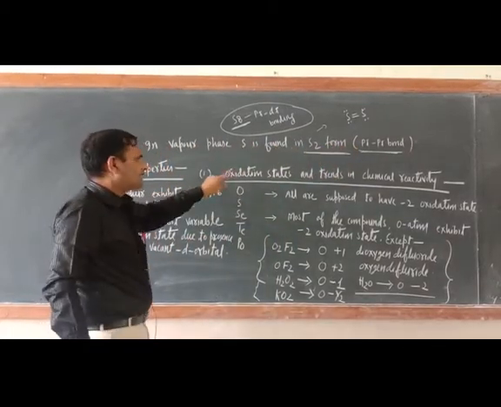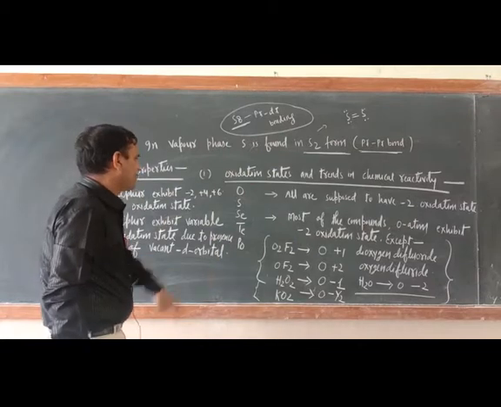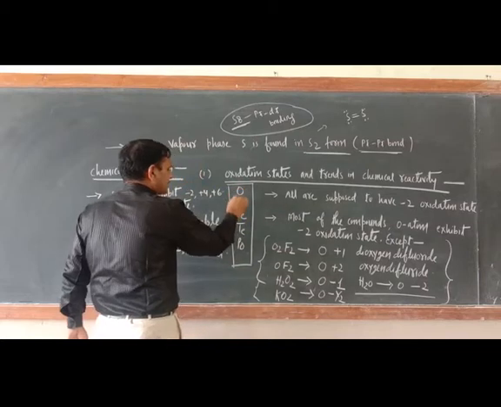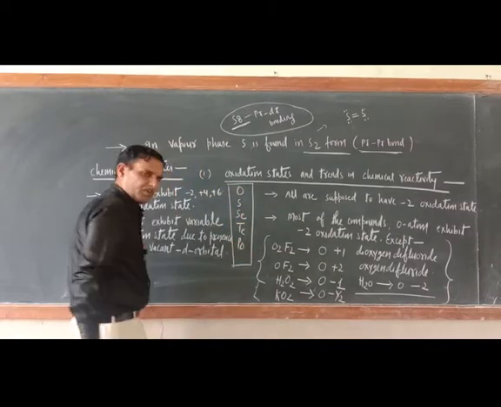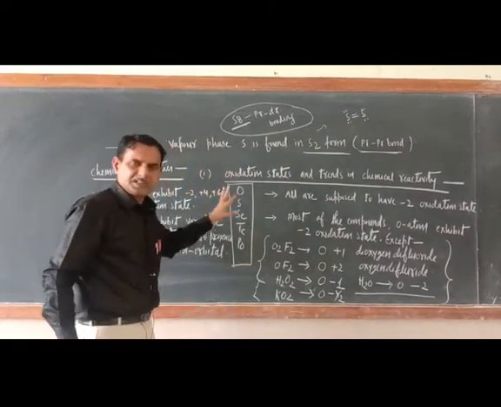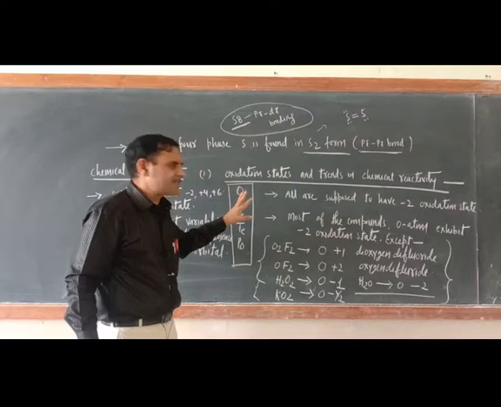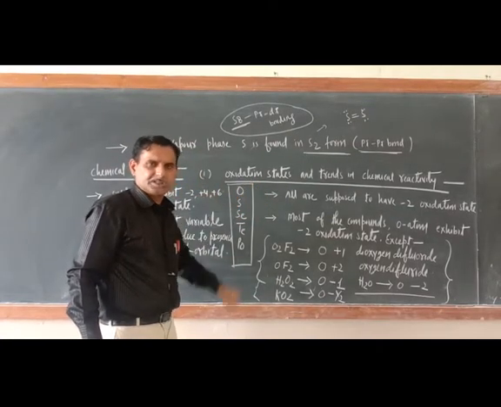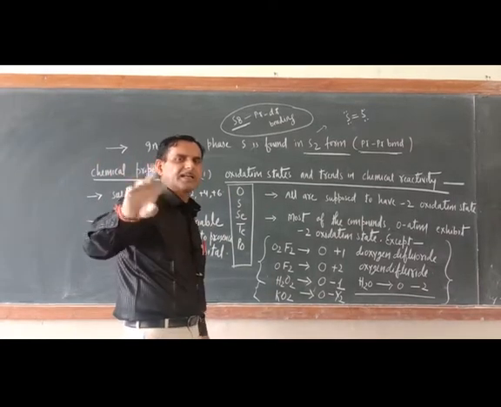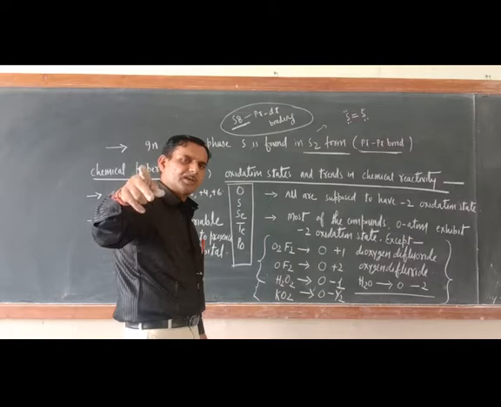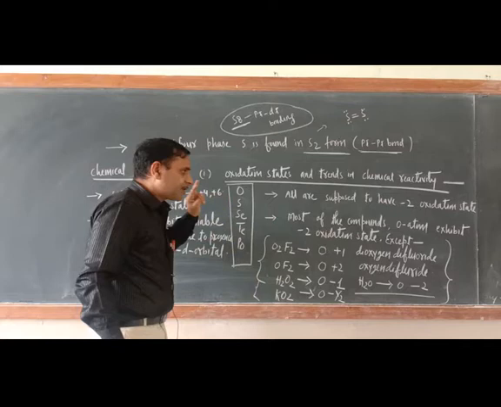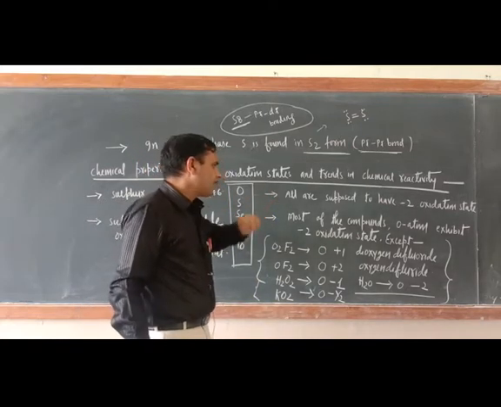Now let us move to the oxidation state and trends in chemical properties. So what are the members of group 16? The members of group 16 are oxygen, sulfur, selenium, tellurium and polonium. Okay. So all are supposed to have -2 oxidation state. If you see the electronic configuration of group 16 elements, all will have -2 oxidation state. Am I correct or not? Because in their p orbital 4 electrons are there. If they gain 2 more electrons, they will have 6 electrons in the p subshell and their octet will be completed. So they should exhibit -2 oxidation state.